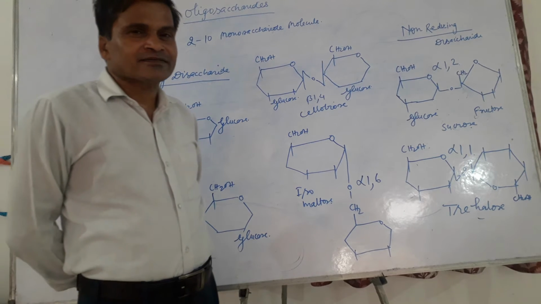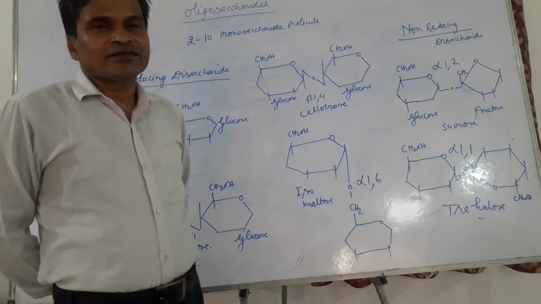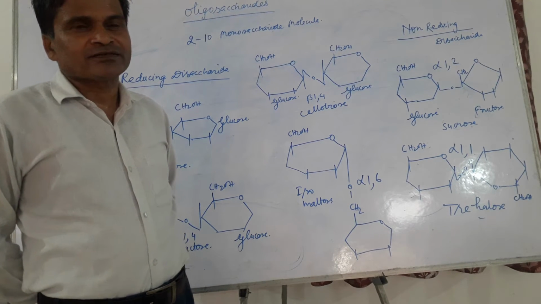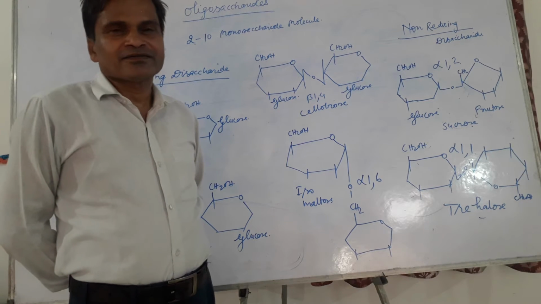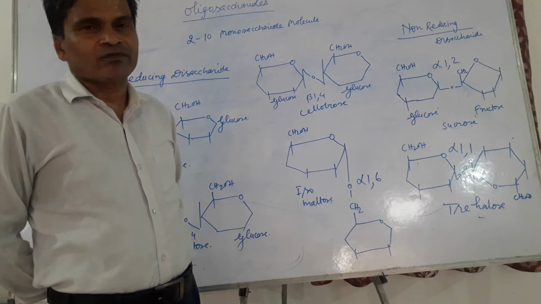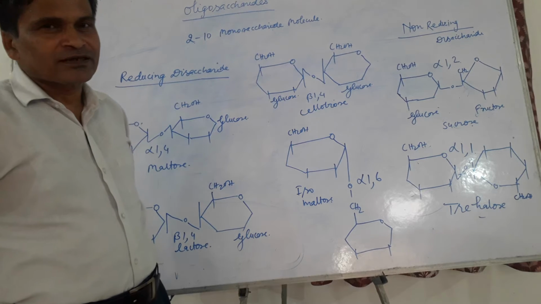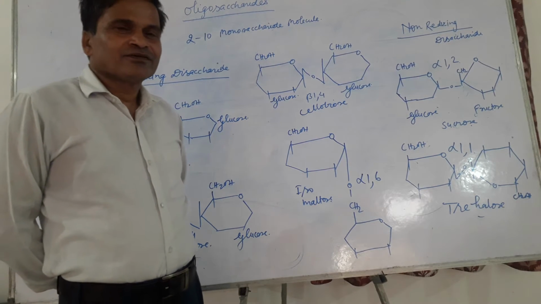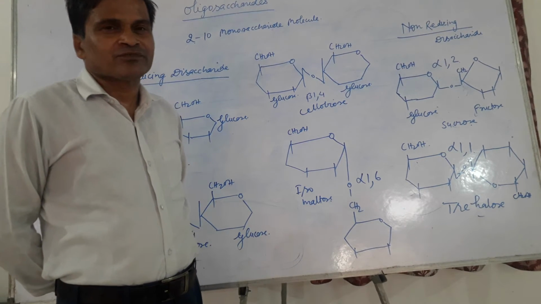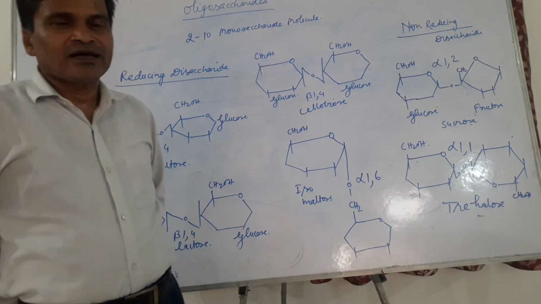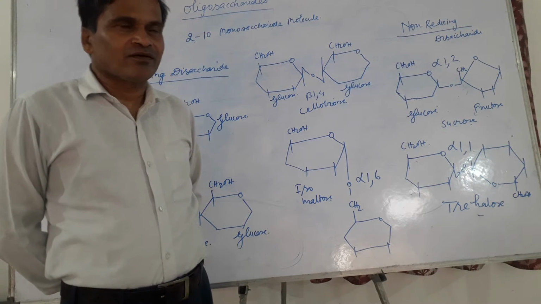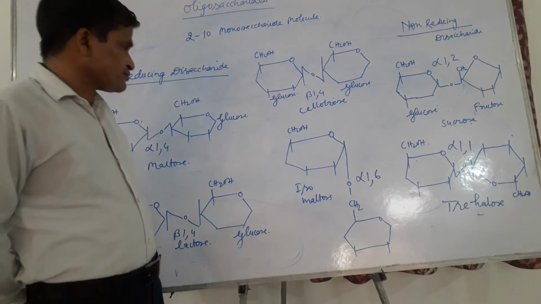Reducing disaccharides are formed by the joining of two monosaccharide units in such a way that the functional group of one monosaccharide remains free. So they show reducing power and have a positive test with Fehling's or Benedict's solution.